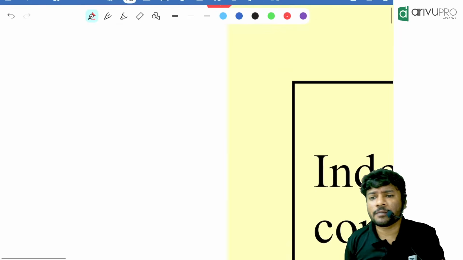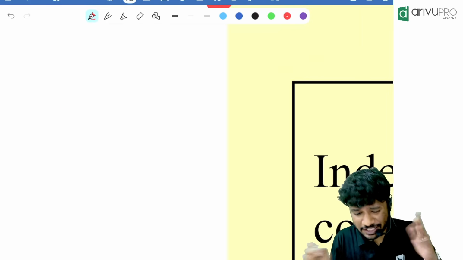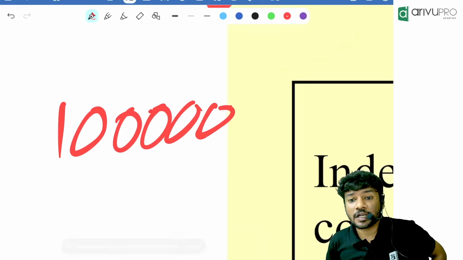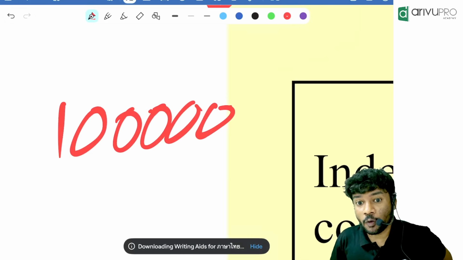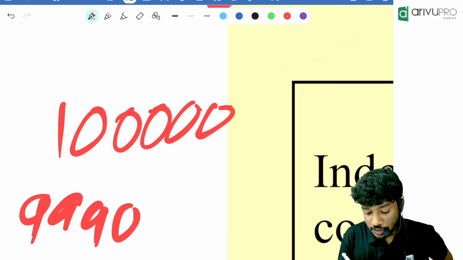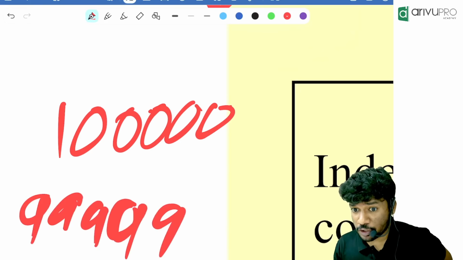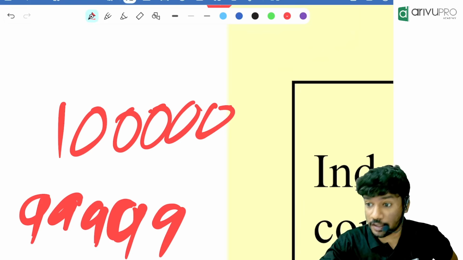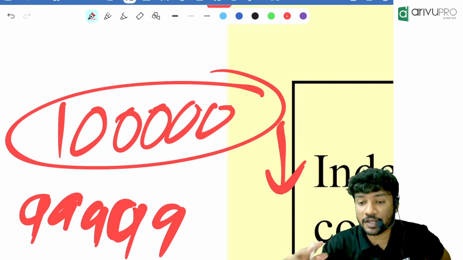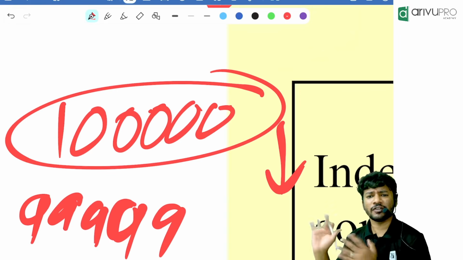Now one more thing, the gold price. Today the price, I think it went down. For example, I am taking 1 lakh as the gold price 1 month before. Now I am telling you that now it is 99,999. Let it be like that. Then what do you understand? A 1 rupee drop is there. For example, if I kept this as an index, there is a drop in the index. Likewise, all the things will come under this, whatever you want to compare.